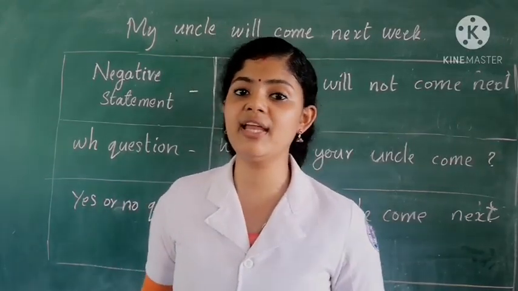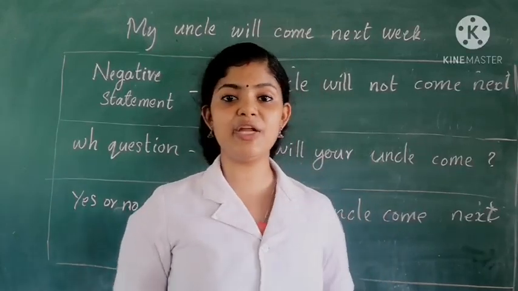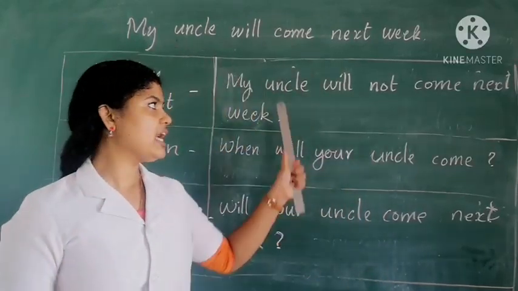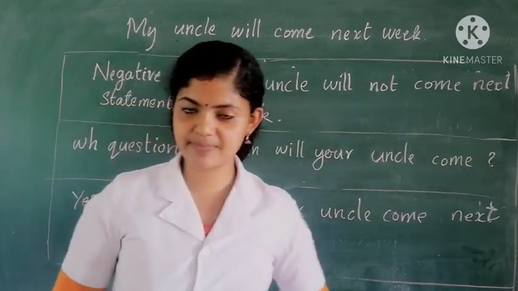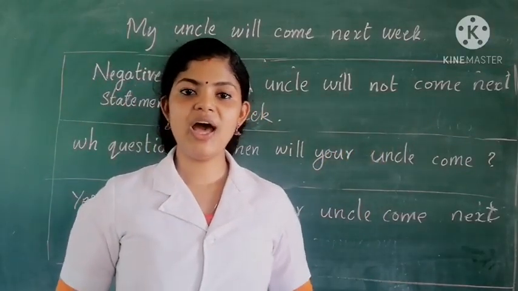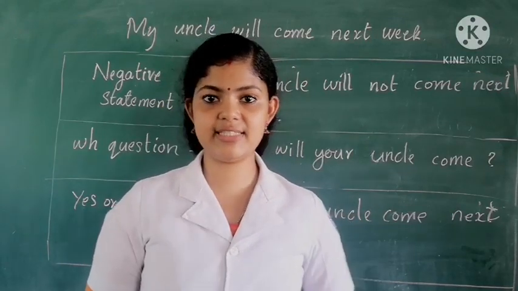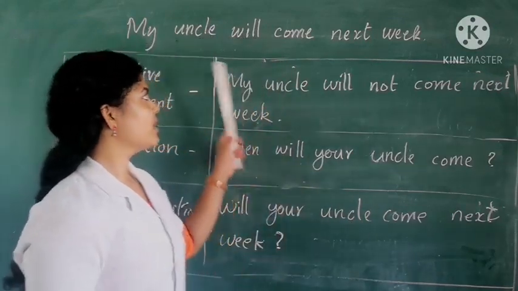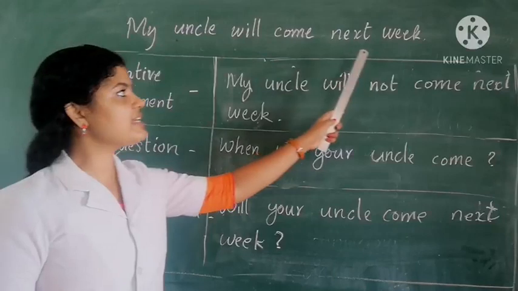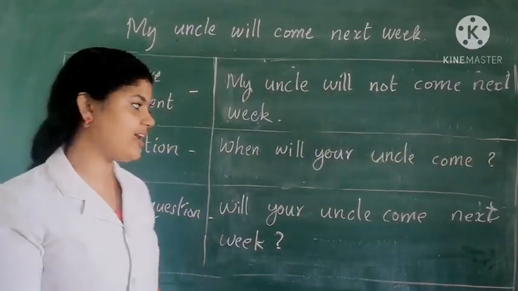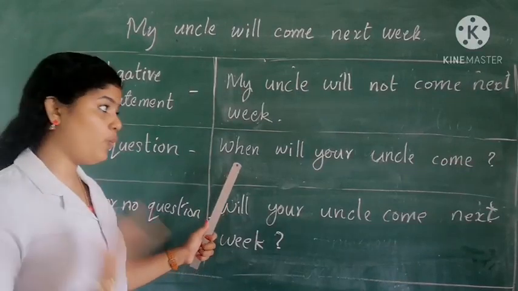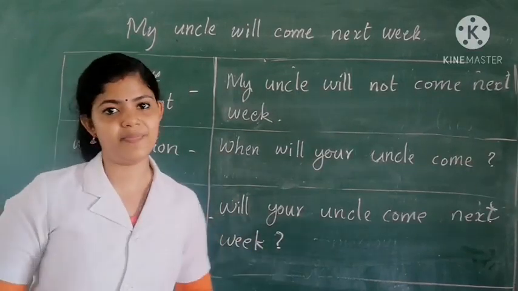And we learned how we can change that positive statement into negative by using not. We use not with the will not. Okay, then we saw how we can make WH questions. Here we can see my uncle will come next week. So it is saying about a day, isn't it? So we are asking when will your uncle come?